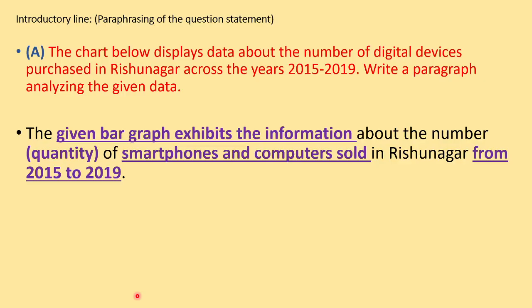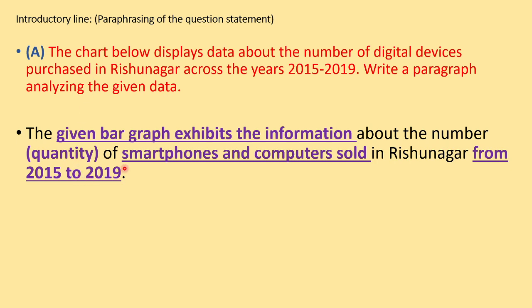Now we come to the first part. First of all, the introductory line, like an introduction. That is very simple. It is paraphrasing of the question statement. Paraphrasing of the question statement means writing the statement given in the question in your own words. You have to change the words and write that same statement in such a way that the meaning remains the same. So this is the statement in the question: The chart below displays data about the number of digital devices purchased in Rishinagar across the years 2015 to 2019. Write a paragraph analyzing the given data.